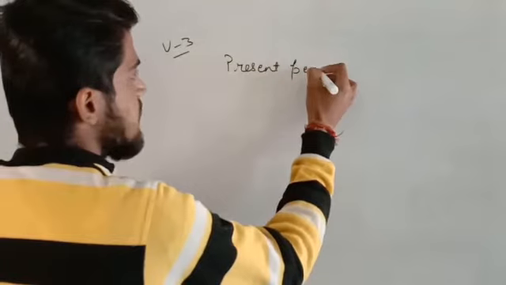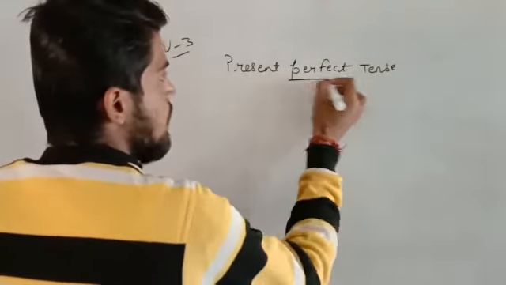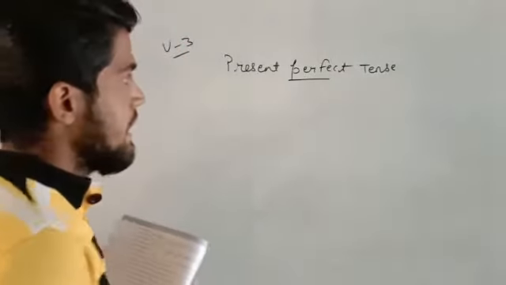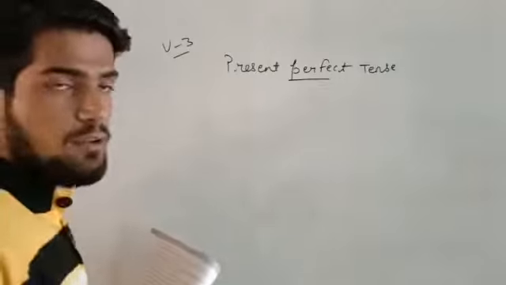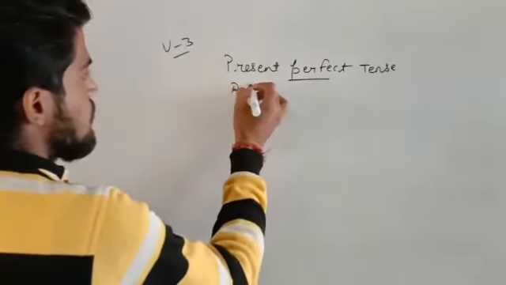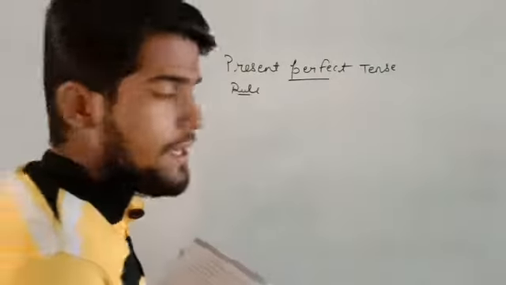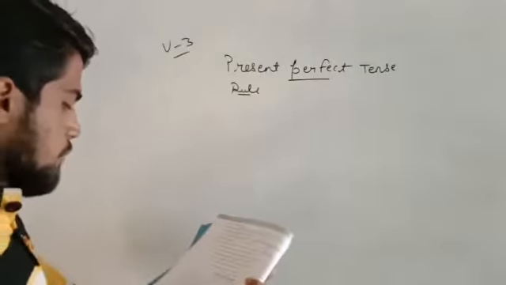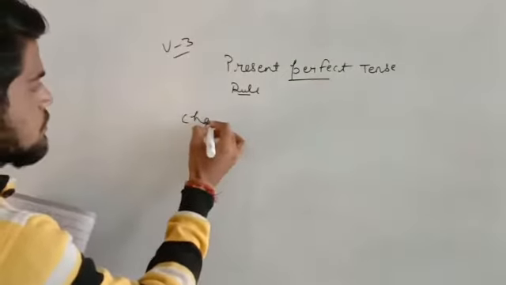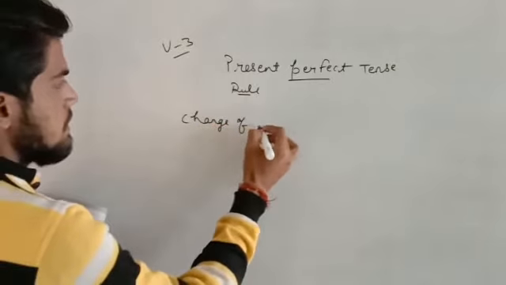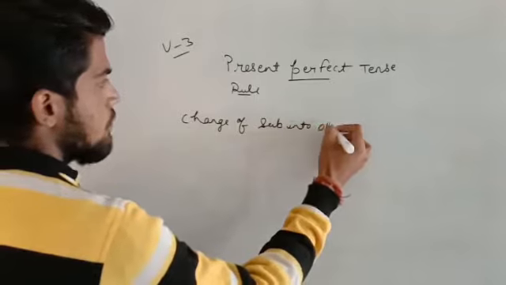Okay, present perfect tense. I will tell you how active and passive voice will be converted when the given active voice is in present perfect tense. I will write an example and also tell you a rule to change active into passive if the sentence is of present perfect tense. First of all, we have to change the subject into object.